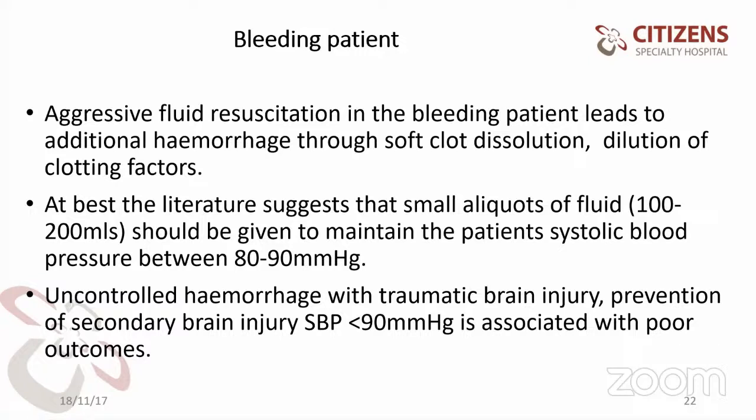In uncontrolled hemorrhage with a traumatic brain injury, for prevention of secondary brain injury, blood pressure less than 90 mmHg is associated with poor prognosis. So in these patients, you need to maintain either of two things: systolic blood pressure more than 90 mmHg, or, best, the cerebral perfusion pressure between 50 to 60. Again, in such a bleeding patient, it is difficult to measure the cerebral perfusion pressure. So at least maintain in these patients the systolic blood pressure more than 90 mmHg. Next slide, please.